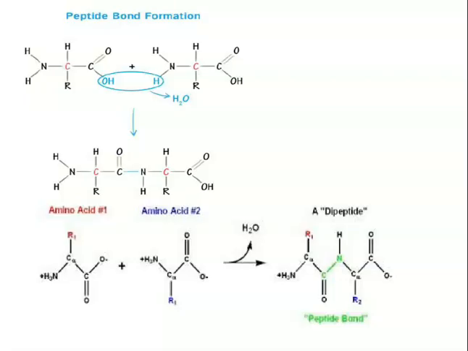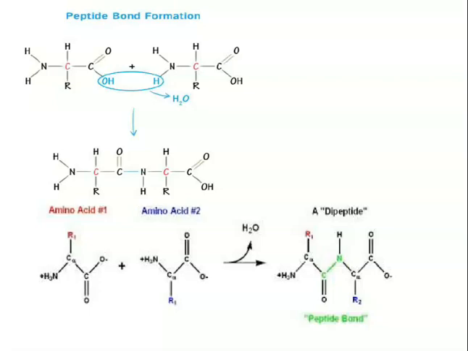The CONH linkage is called the amide or simply the peptide linkage. So two amino acids can be connected by the loss of a water molecule. The carboxyl terminal will lose OH and the amino terminal will lose hydrogen in the form of water. As a result, the two amino acids connect with each other via the amide linkage or the peptide linkage.